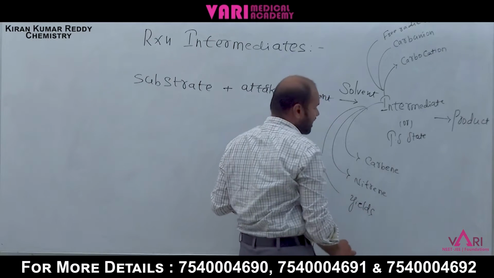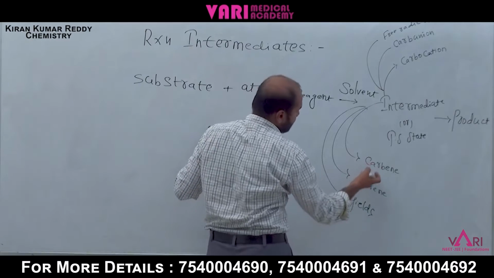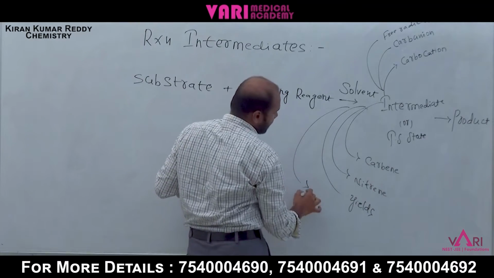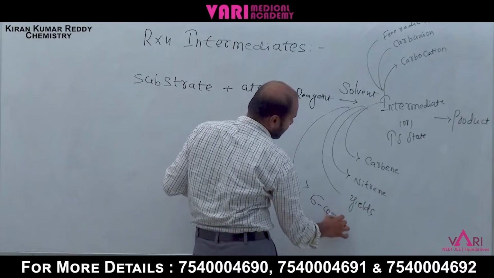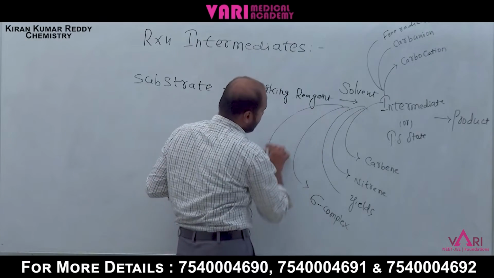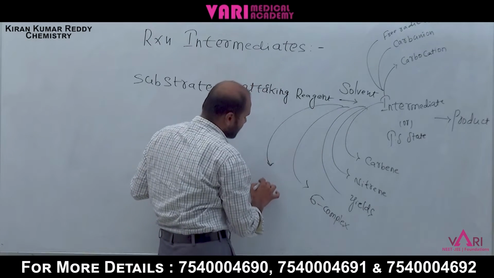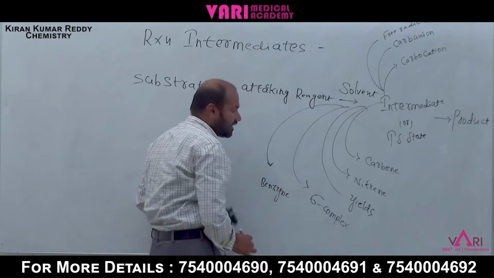Ylides, in higher classes, we see phosphorus ylides in the Wittig reaction, carbene, nitrene. Another one is the sigma complex, which we can observe in aromatic electrophilic substitution reaction. Another one is benzyne. These are the reaction intermediates.